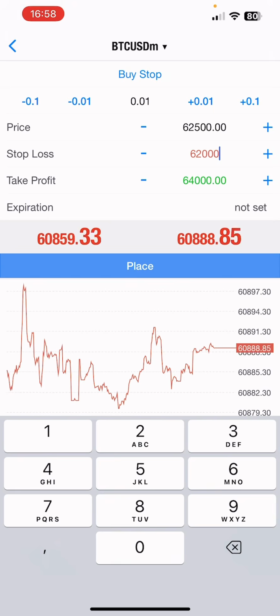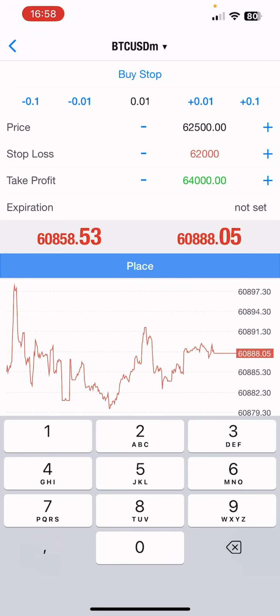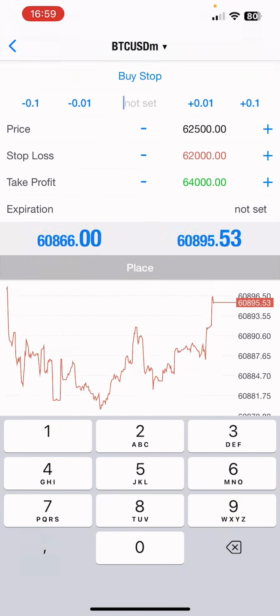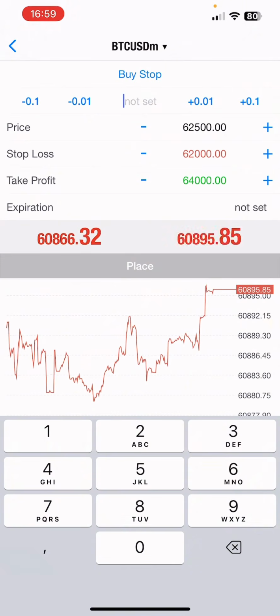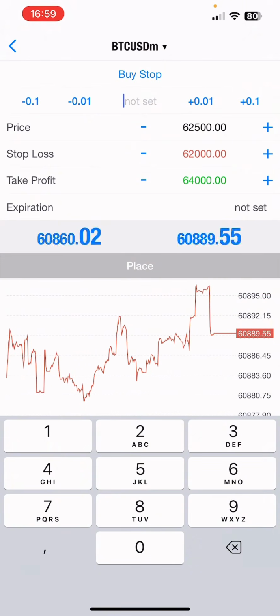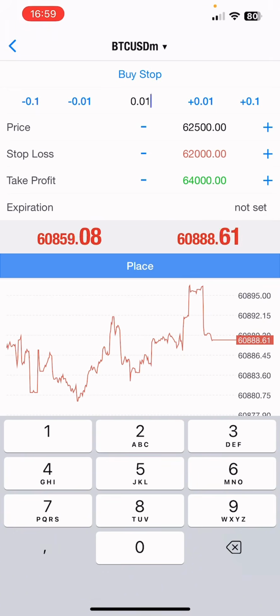Thousand. Okay, so this is what I sent, right? I sent this. You can just go ahead and place your order, but one thing I want you to know is how you choose your lot size. Most of the time you guys ask me which lot size I will use. Your lot size depends on your account size. If you have like $10, $20, you just use a small lot size, because Bitcoin is very volatile.